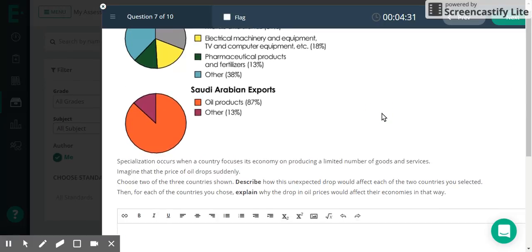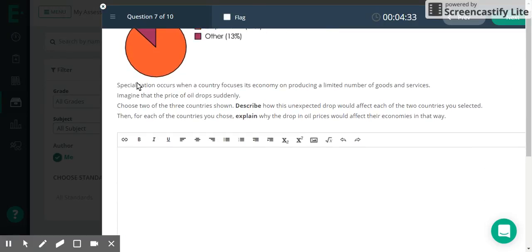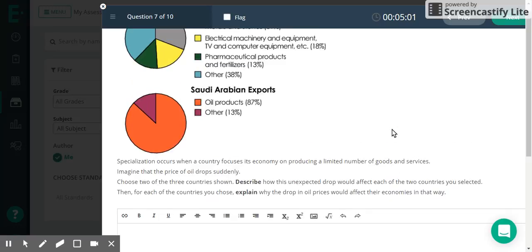Next step would be to just read the question very carefully. And it says specialization occurs when a country focuses its economy on producing a limited number of goods and services. Okay. Imagine that the price of oil drops suddenly. That's very key. Choose two of the three countries. Describe how this unexpected drop would affect each of the two countries. Then explain why the drop in oil prices would affect their economies in that way.